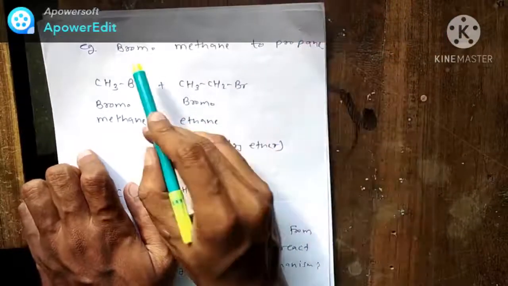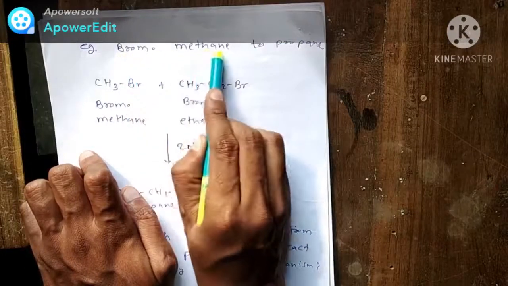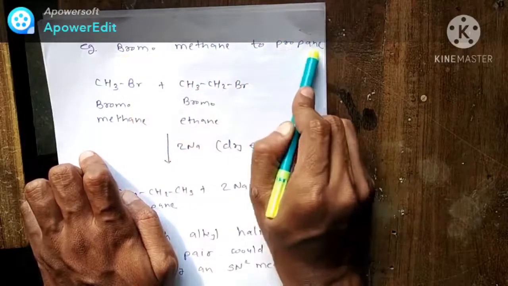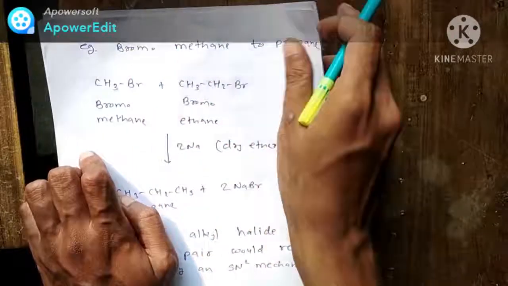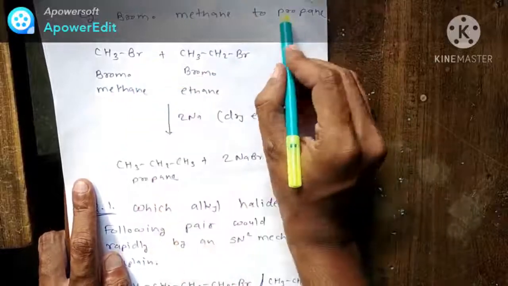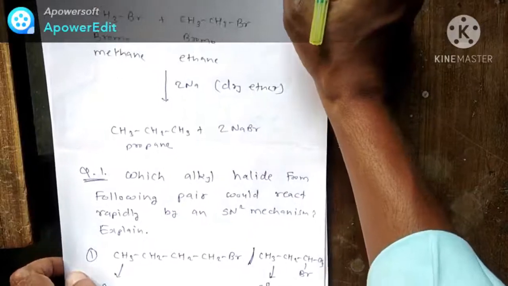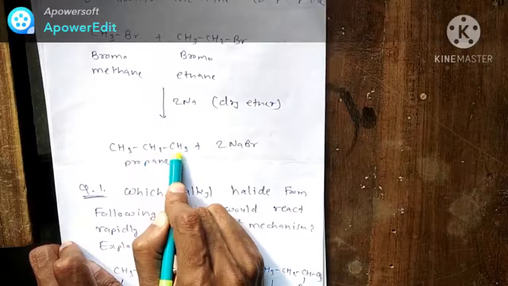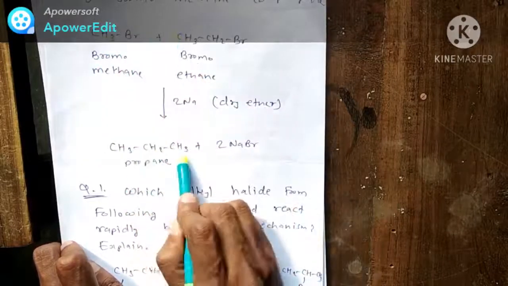Suppose a question is there: how will you convert bromomethane into propane? First draw the structure of bromomethane. It is CH3Br. Now draw the structure of propane here. Now in the starting material you have 1 carbon and in the product you have 3 carbons.